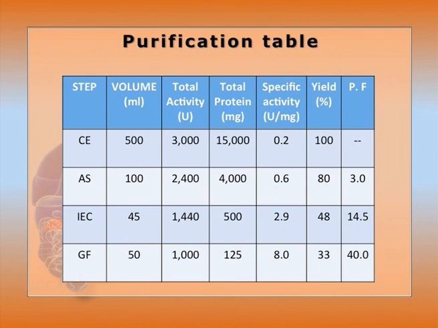Now from this purification table, it is very evident that volume, total activity in U, and total protein can be reduced, but the specific activity for a particular enzyme will increase, as well as the purification factor. So at a particular purified form, we can get 100%, and the specific activity will not change.